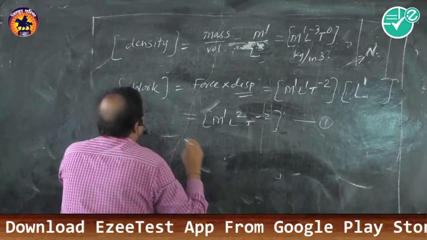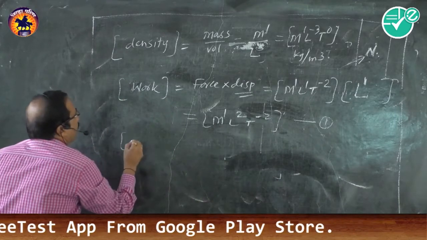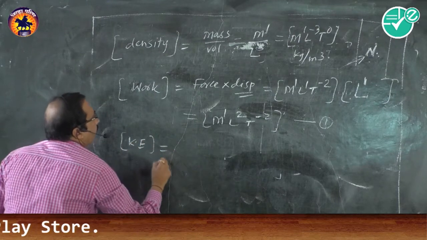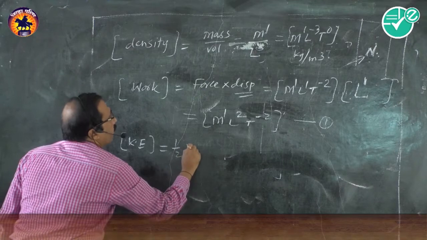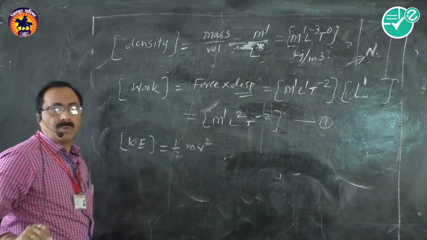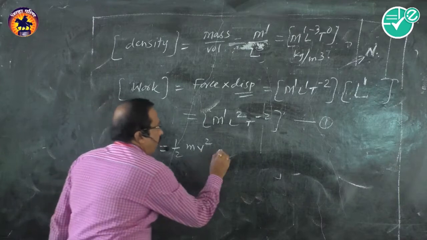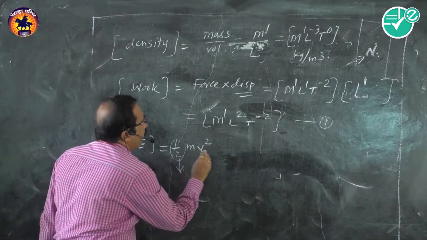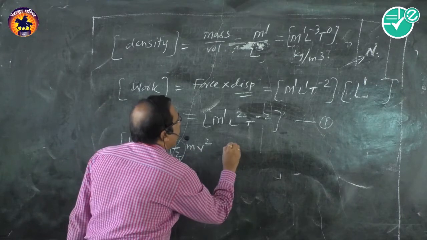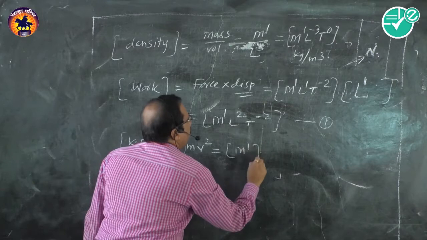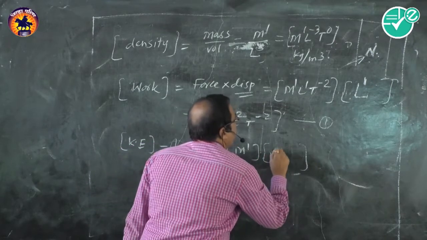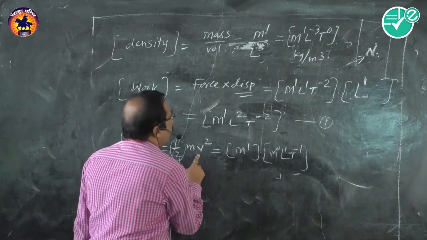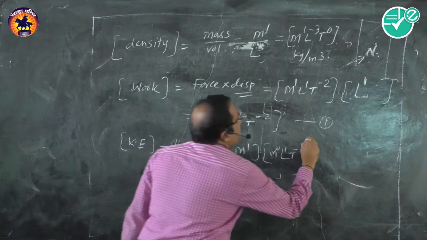We shall compare 3 more quantities. Work done, kinetic energy. What is the formula for kinetic energy? Half mv square. You know this formula? This is the popular formula in physics. So half mv square. This half is dimensionless. The half has no dimensions. So dimensions of mass are again M1. Dimensions of velocity, we know, are L1 T minus 1 and its square.